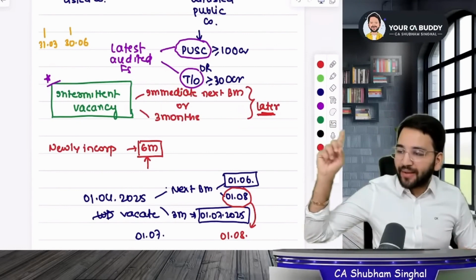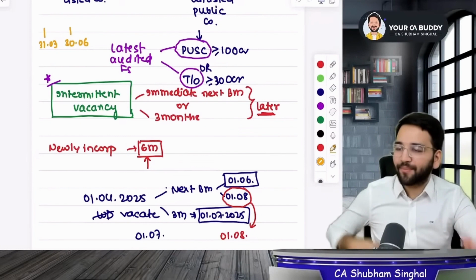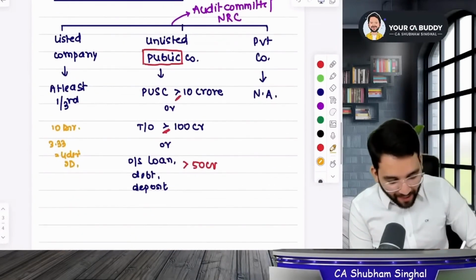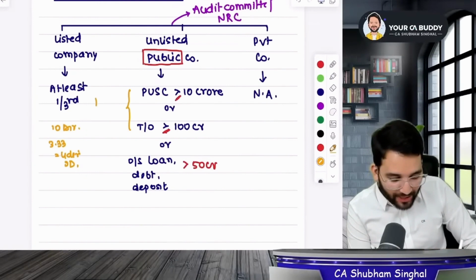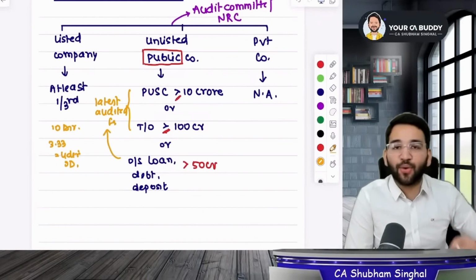So guys, did you all understand this? Yes. Okay, but now students, if you carefully look here at the limit, what will be the paid up share capital and turnover? This will be as per the latest audited financial statement, and the one which is written here will be the same as this one.